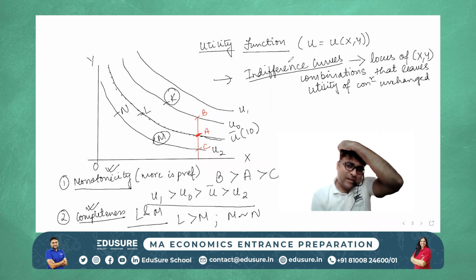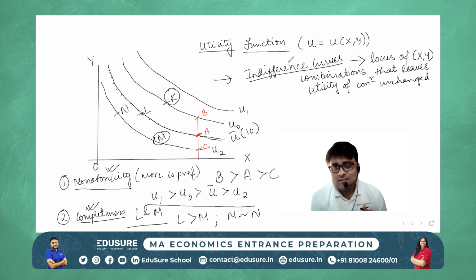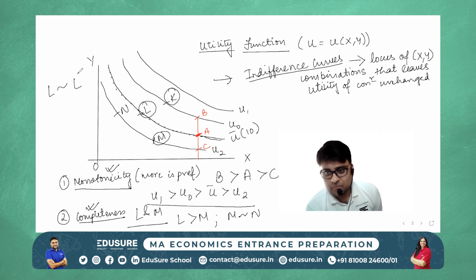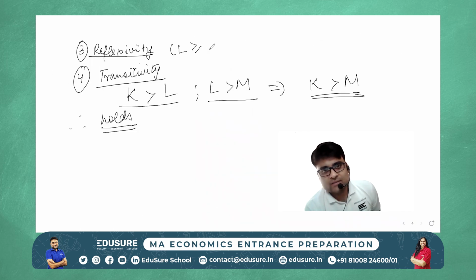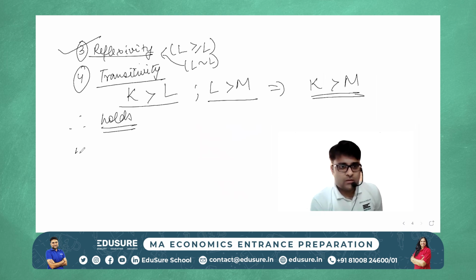Reflexivity is a very meaningless property to an extent. The property is that any bundle is as good as itself. So I am basically saying that L is as good as itself. That will be satisfied here because L is on the same indifference curve. If I compare L and L, I can say that L is indifferent to L. If I compare the same bundle, L is indifferent to L. Therefore, reflexivity, which says that any bundle is as good as itself, is satisfied. Yes, in this case, we see that L is indifferent to L. Therefore, reflexivity is satisfied.